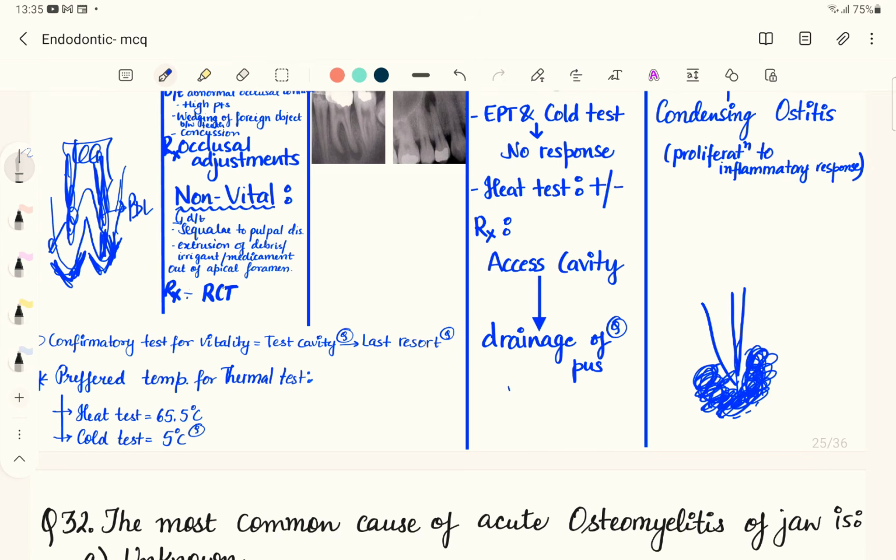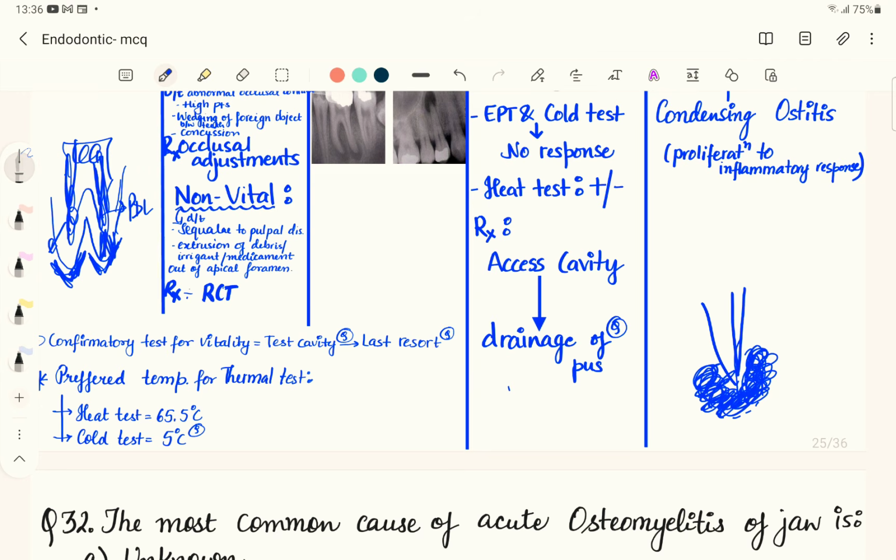It is the test cavity. That's the last resort. So without a local anesthesia, we start preparing the teeth. And if the patient feels pain, that means there is something which is vital. Either it is a partial necrosis, or the tooth is in fact giving a false negative result.